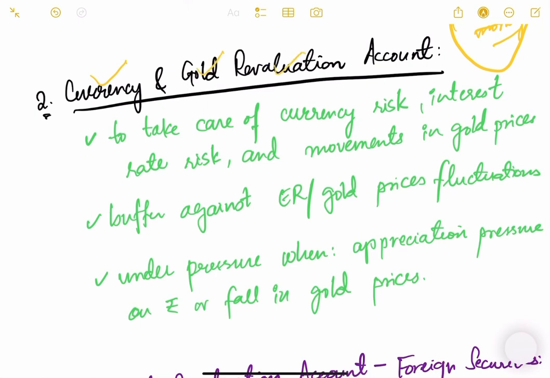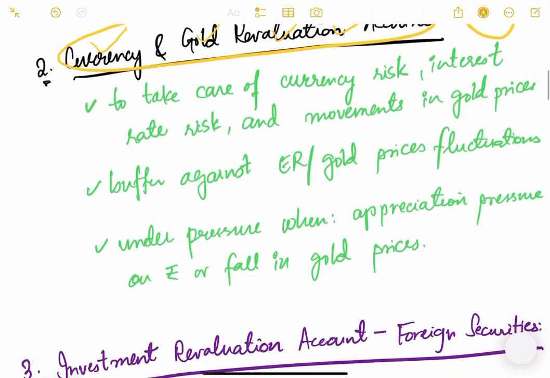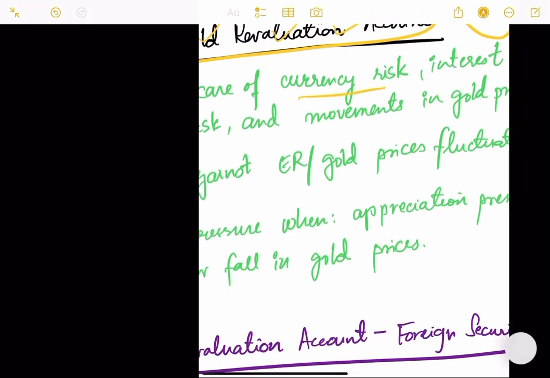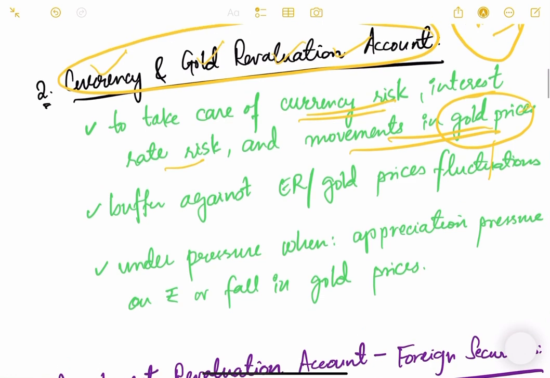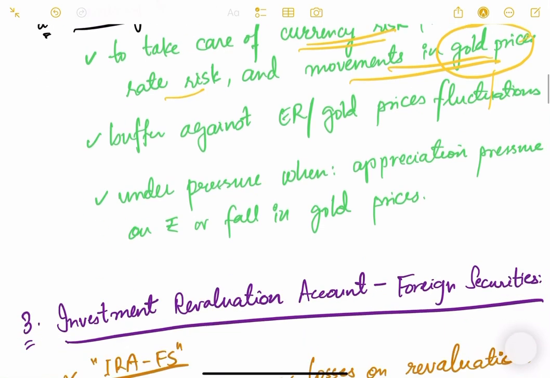Then the second risk provision account is the currency and gold revaluation account. Okay, the name itself suggests this is the money which the RBI gets when there is a revaluation in currency and gold value. It will be used when there are currency risks, to take care of the currency risk, then interest rate risk, movement in gold prices, or whenever this kind of situation arises, RBI will tap into this account. It is a buffer against the exchange rate or gold prices fluctuations.